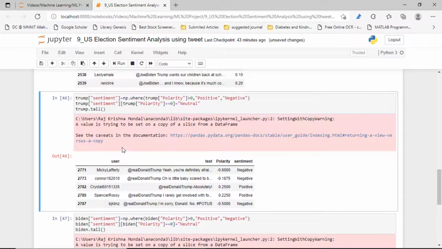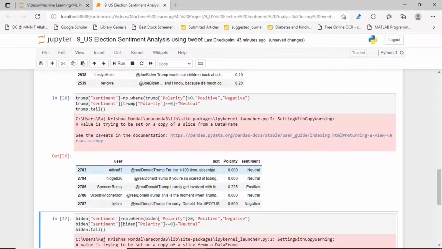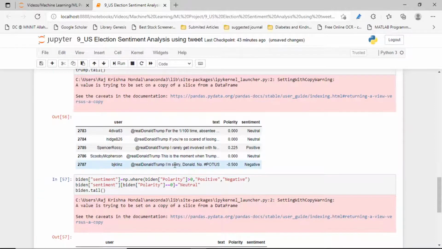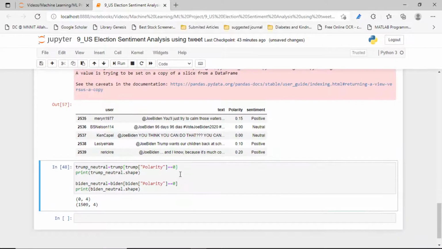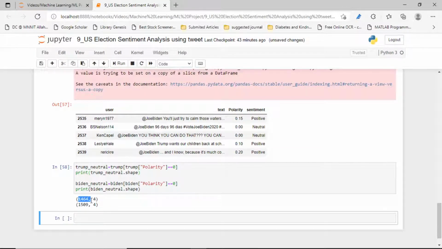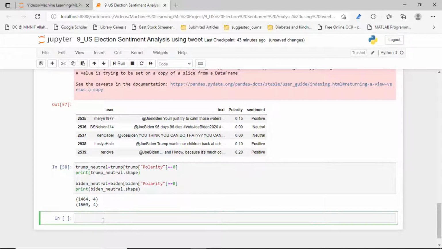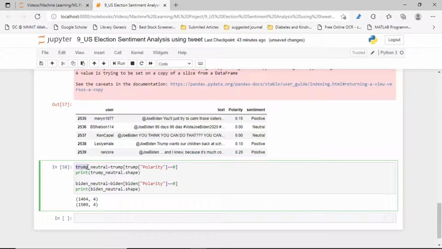Now let's see the polarity, positive and negative, for Trump. For Biden also it's okay. This is the neutral count for Trump as well as Biden. Now let's see the shape of the Trump data set.